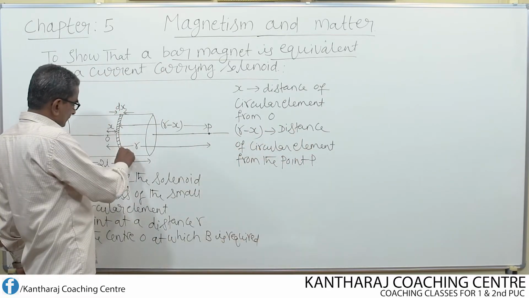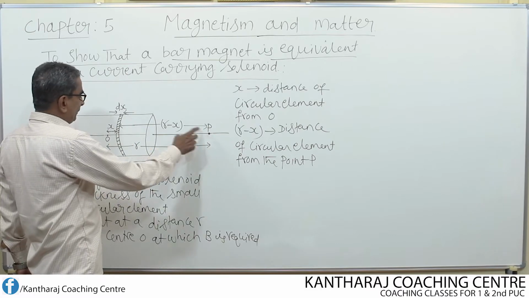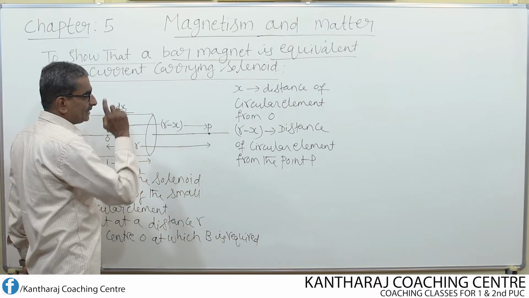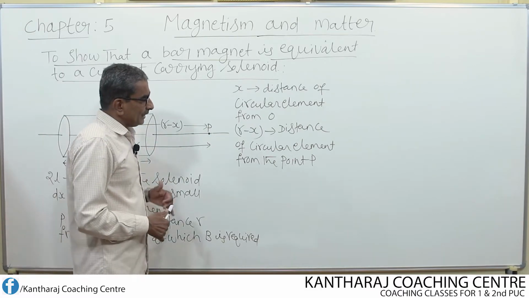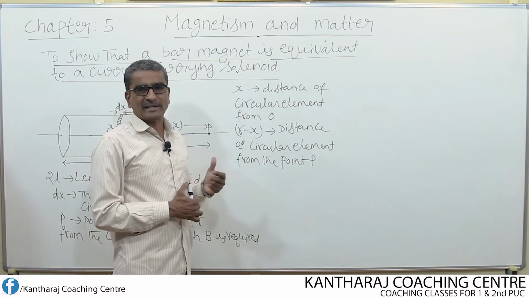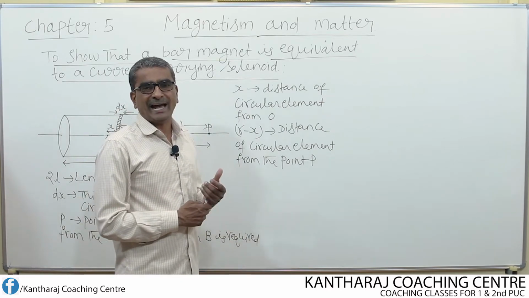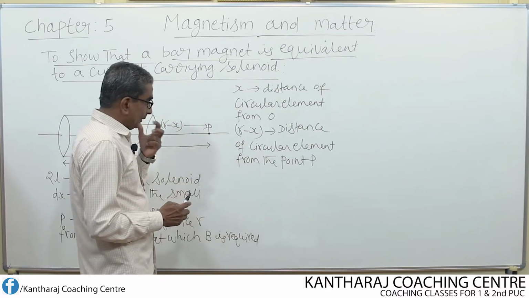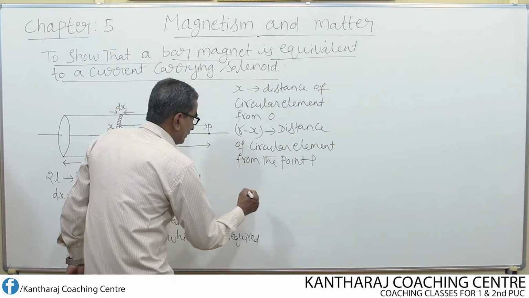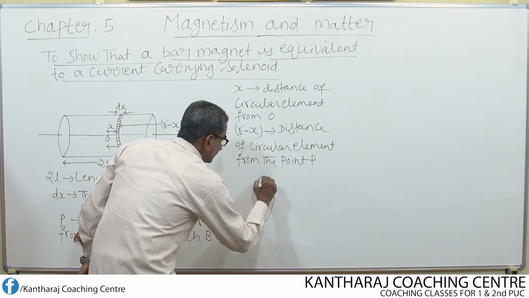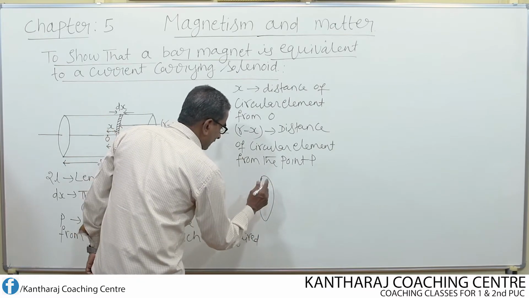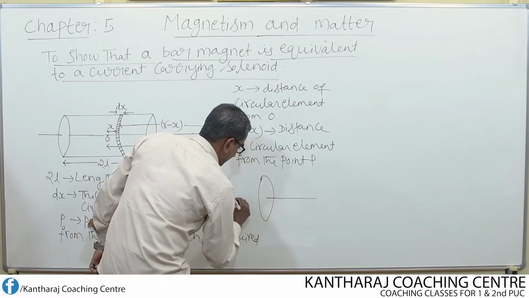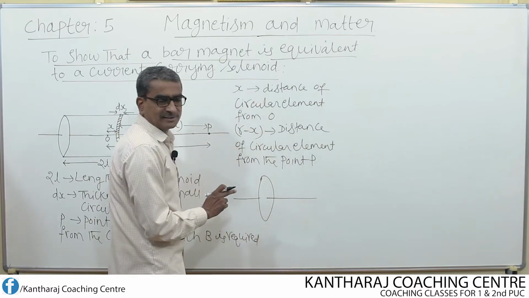So, this circular element from the point P is at what distance? R minus x. We know one expression for the magnetic field at a point on the axis of a circular coil. What is that expression? Look here. Suppose this is a circular coil, and I imagine this as an axis.